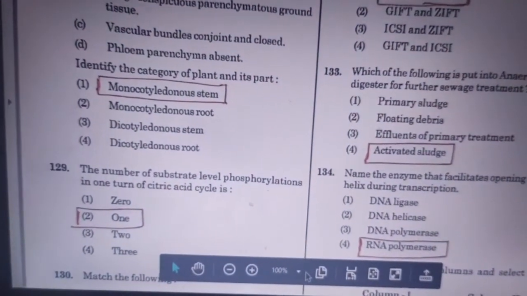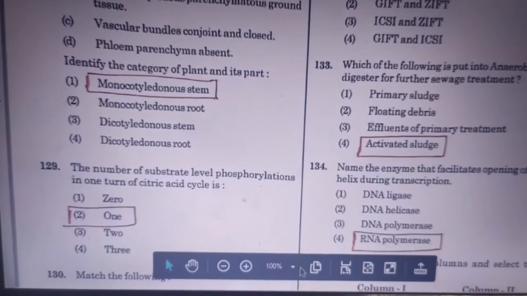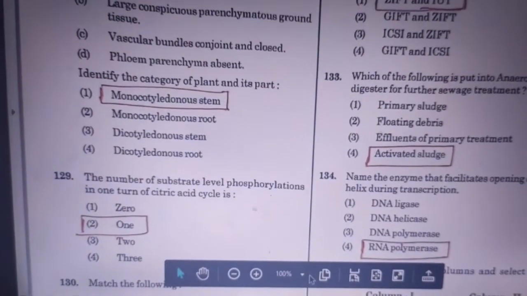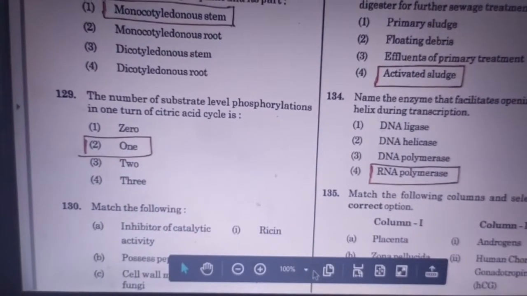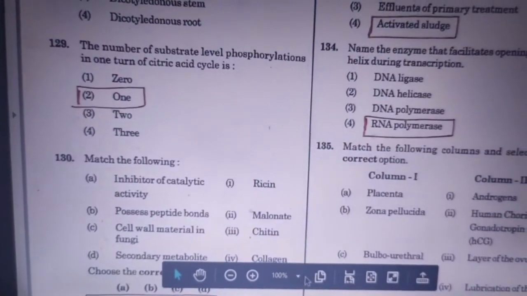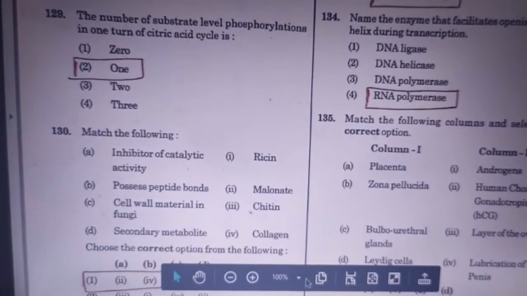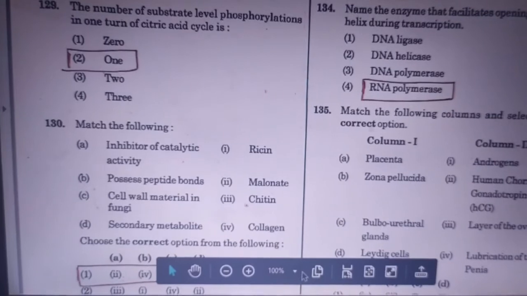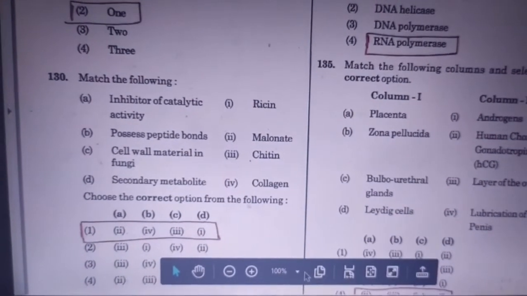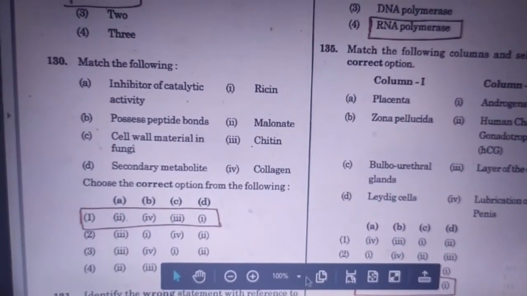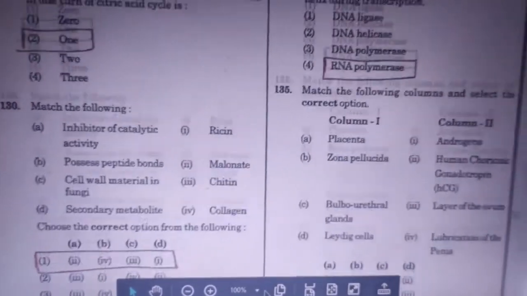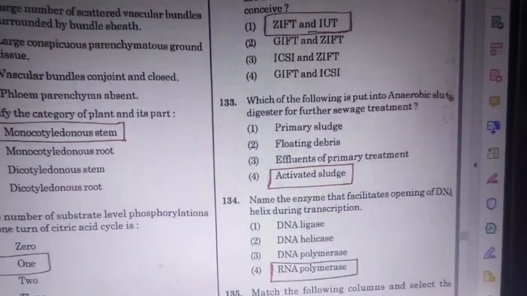The number of substrate level phosphorylations in one turn of the citric acid cycle is. Answer is 1. And 130th question. Match the following inhibitors of catalytic activity. Answer order is 2, 4, 3, 1. And 131 question is